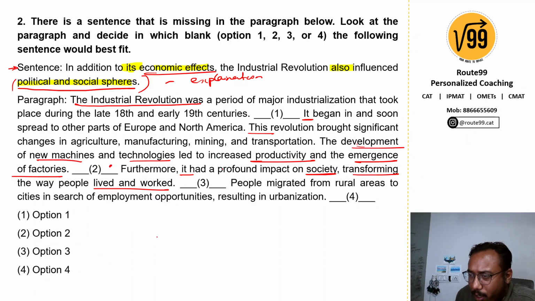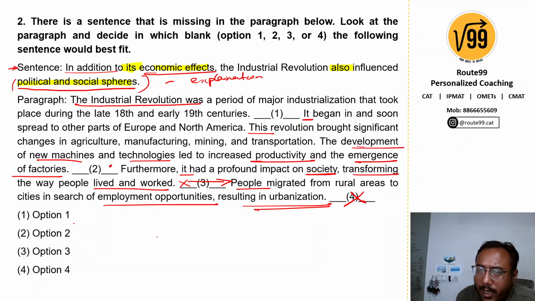But just for the sake of it, let's read the rest of the sentence as well. Furthermore, it had a profound impact on society, transforming the way people lived and worked. People migrated from rural areas to cities in search of employment opportunities. Yes. So how they lived and worked? They migrated from rural to urban areas in search of employment opportunities. So that makes sense. It's a continuation. So we cannot put anything here, resulting in urbanization. That's it. And because it results in urbanization, there is no point in putting in addition to statements, right? So clearly we cannot put it in the 4th as well.